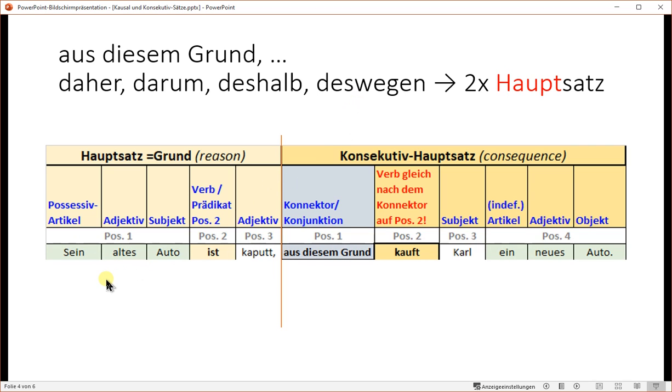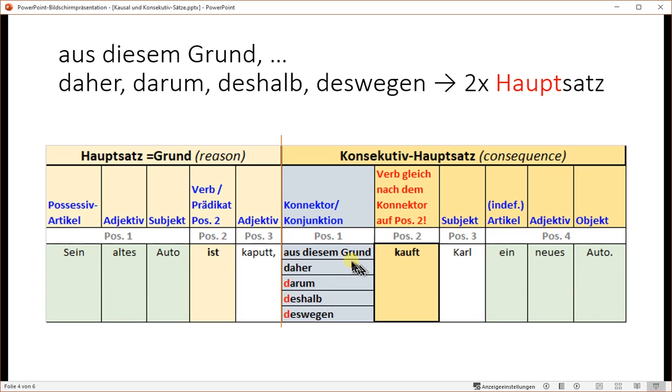Our sample sentence is sein altes Auto ist kaputt. Aus diesem Grund, connector, kauft Karl ein neues Auto. And the same is true for the connectors daher, darum, deshalb, deswegen. Please pay attention to the letter D, darum, deshalb, deswegen. This starts with letter D. In the next slide I show you why this matters.